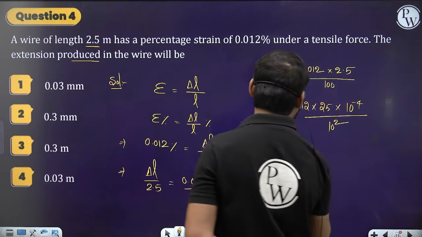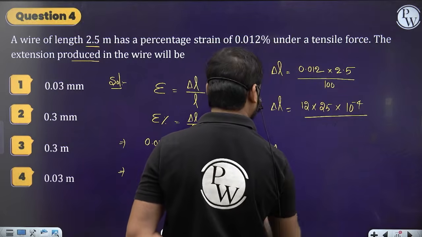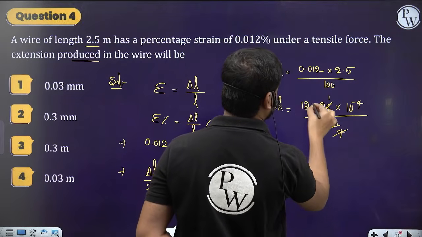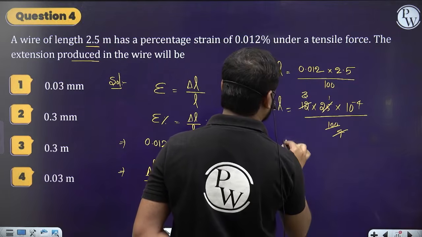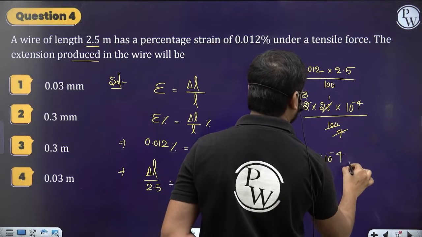Or else let this be 100 here itself. So 100 we will cancel. 25 ones are 25, fours are 4, ones are 4, threes are 3. So I can write delta L is equal to 3 into 10 to the power minus 4 meters.